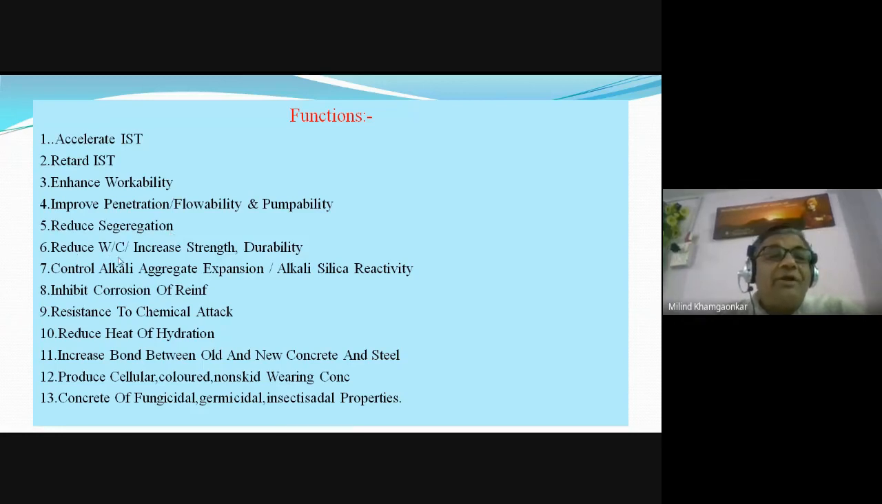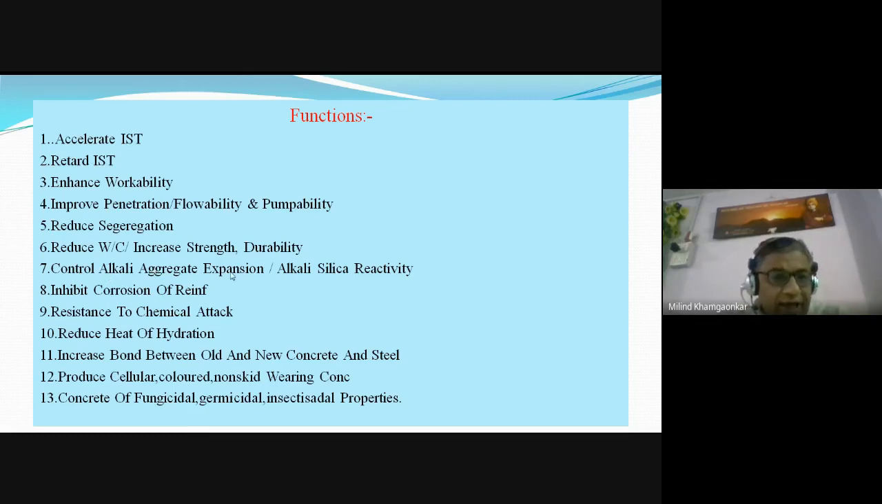They reduce the water cement ratio. Okay, if the workability is increased by addition of the admixtures, we can reduce the water. Okay, we can add the admixtures to increase the workability. At the same time we can reduce the water to achieve the same workability. So with the help of the admixtures we can reduce the water, that is we can reduce the water cement ratio. So reduction of the water cement ratio will result in increase of the strength, will result into increase of the durability. You know the relation between the water cement ratio, strength and durability.